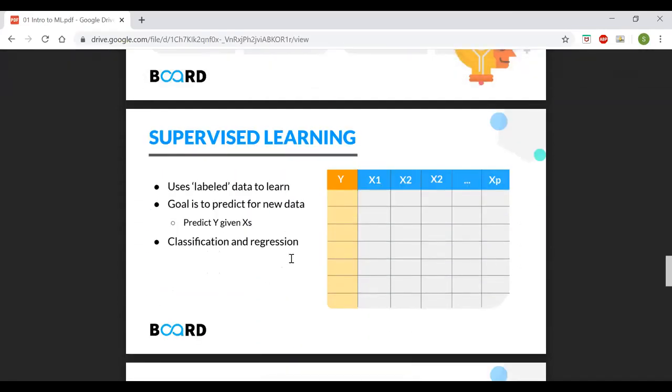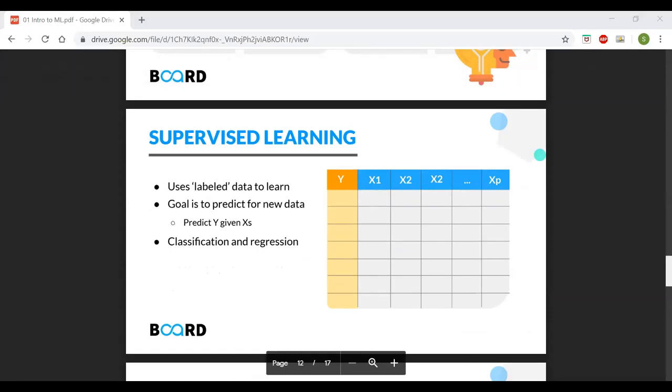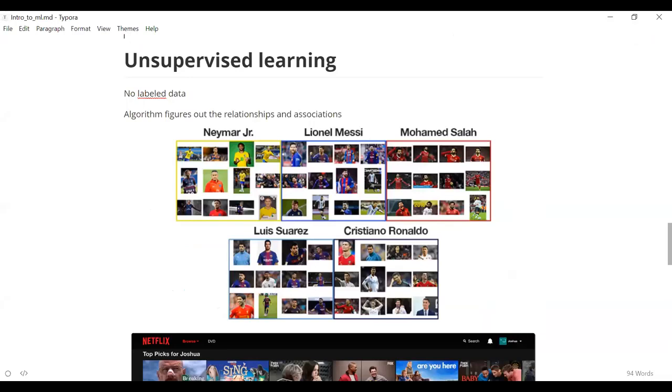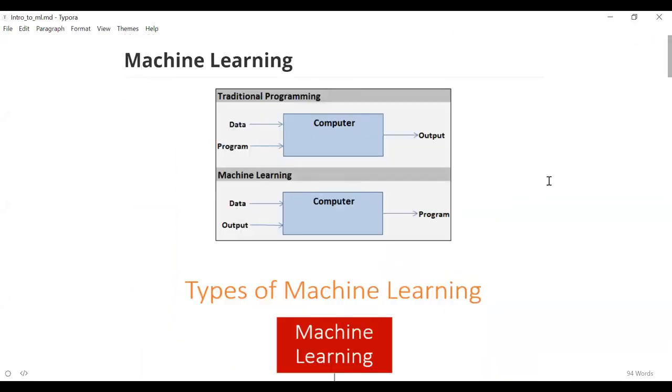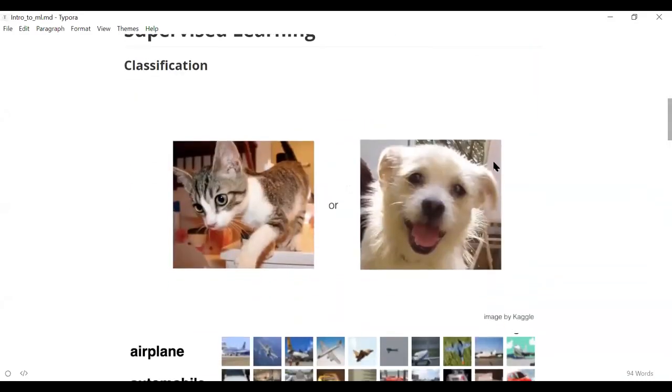So we'll try to learn what supervised learning is. Supervised learning is when you have labeled data and you are trying to get information from that. By labeled data, what I mean is, say you already have a data set of cats and dogs. I'm just describing it with images because it is clear, but we will not be dealing with images. We'll be dealing with the tabular data we have seen. But this is how it is going to work.